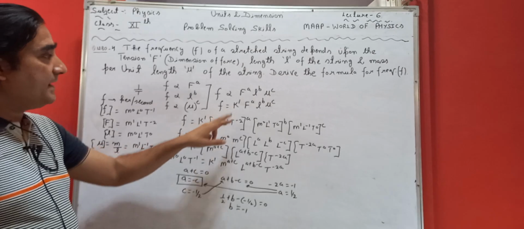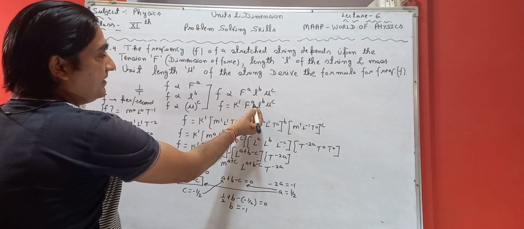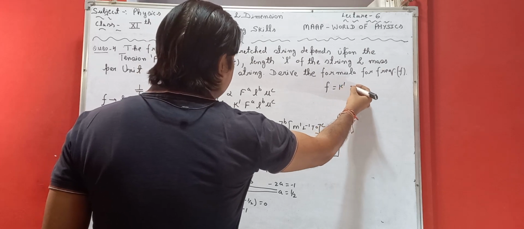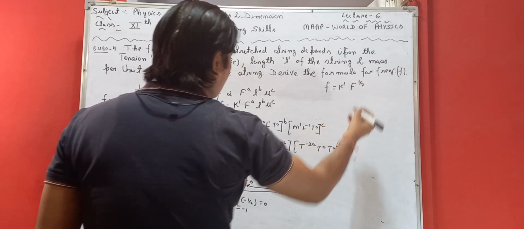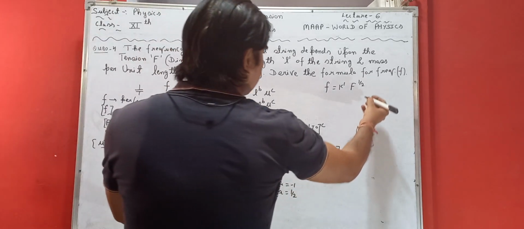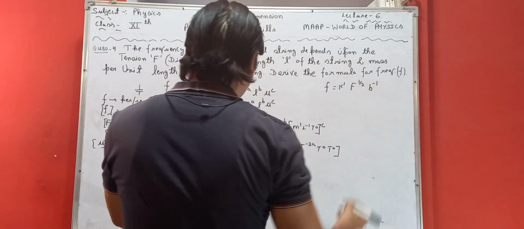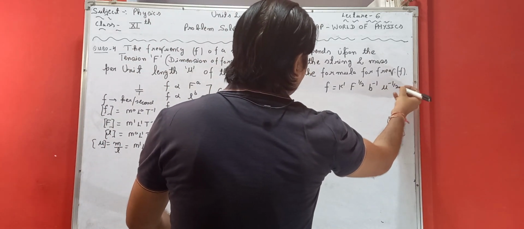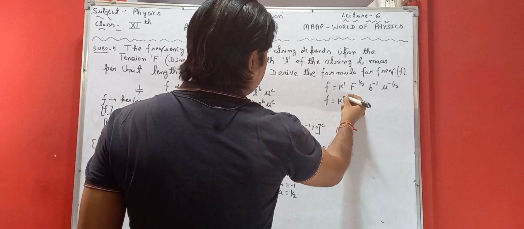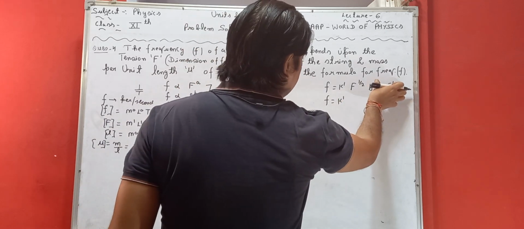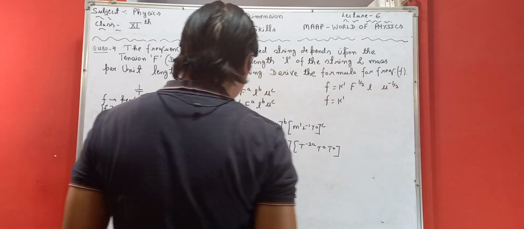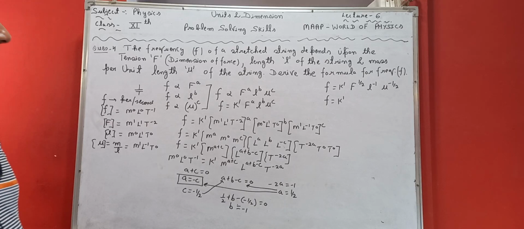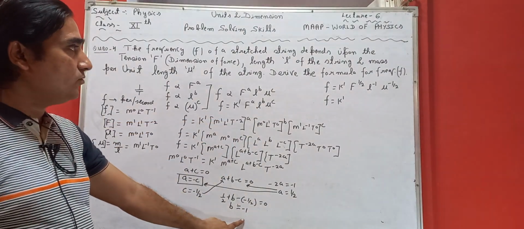So we have already found the values of a, b, c. If we substitute the values, k dash, F raised to power 1 by 2, L raised to power minus 1, and mu raised to power minus 1 by 2. Sorry, this is not B, it is L raised to power minus 1, because the value of b is equal to minus 1.